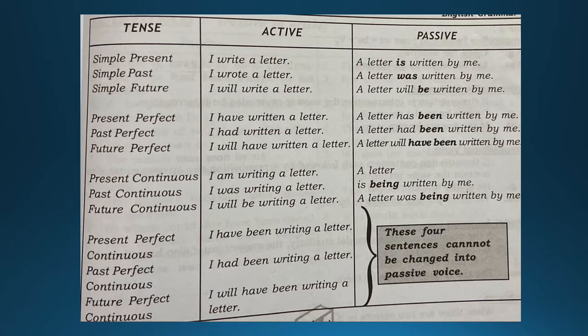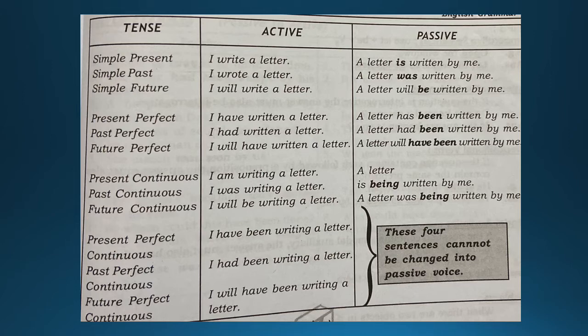Okay, now past continuous would be I was writing a letter. A letter was being written by me. Okay, now that is all about your present continuous, past continuous and future continuous.